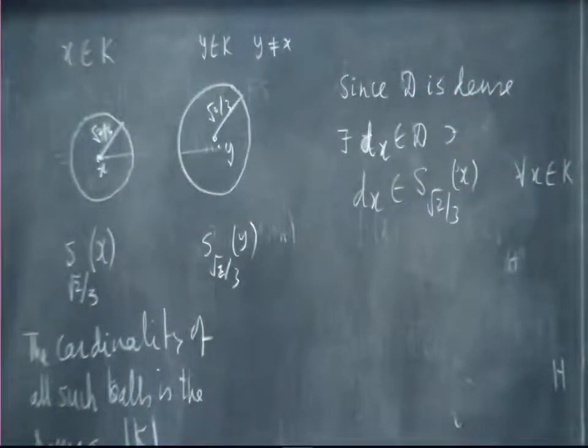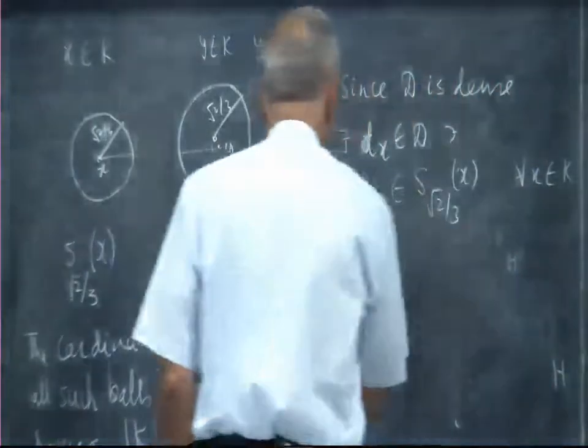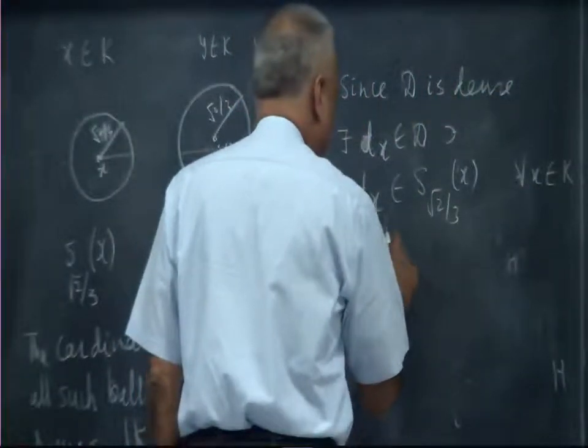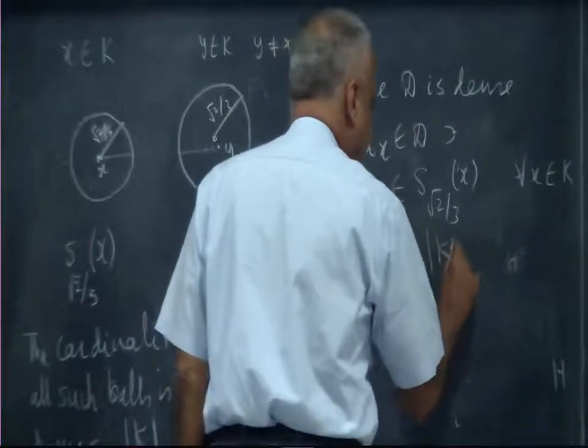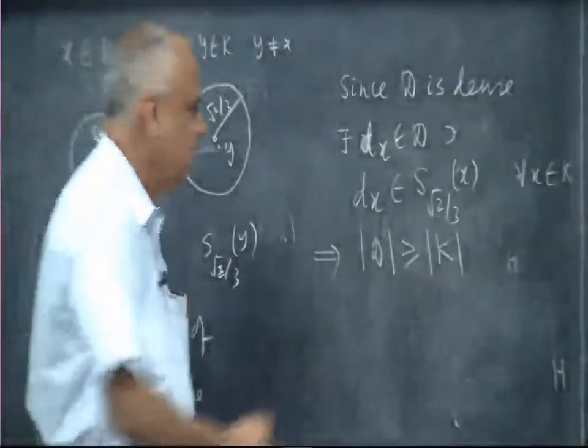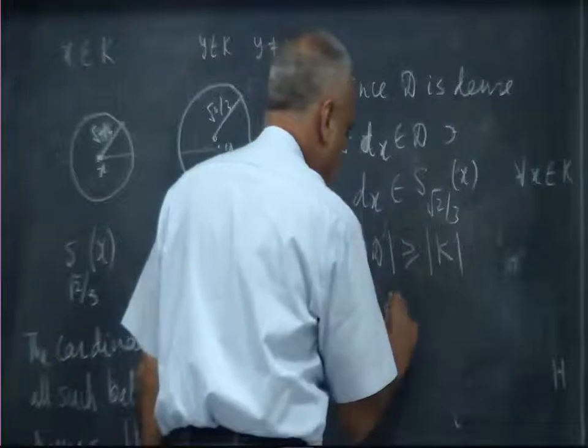So how many d_x's are there? For each sphere there is one d_x. So there must be at least as many d_x's as there are elements of K, but K is uncountable, and therefore there must be an uncountable number of elements in D. This implies the cardinality of D is at least that of K, which implies D is uncountable.